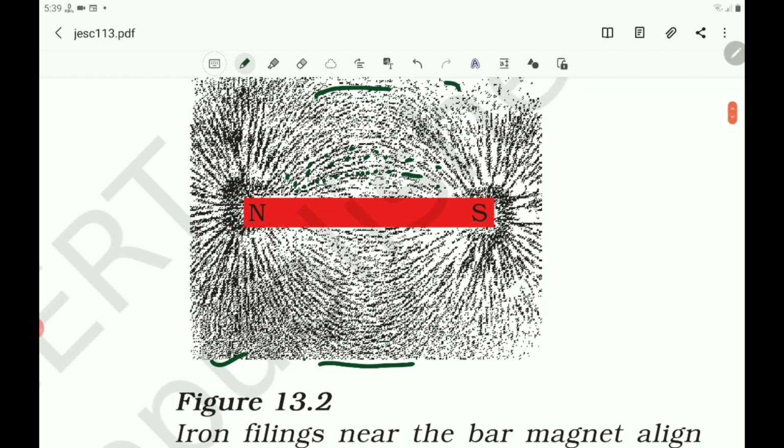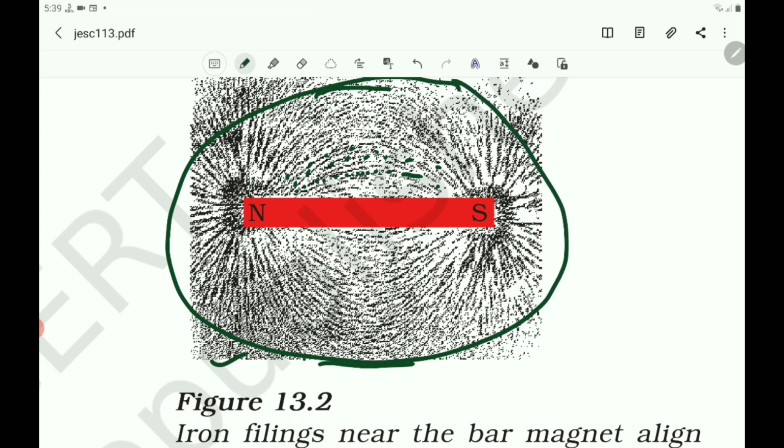Here, around the magnet there is a magnetic region. There is a magnetic force. This force arranges the iron filings along definite lines. Here you can observe the definite lines on which the iron filings are arranged.